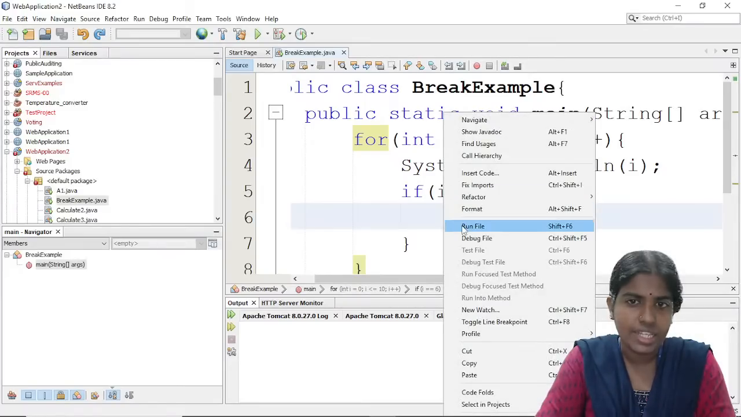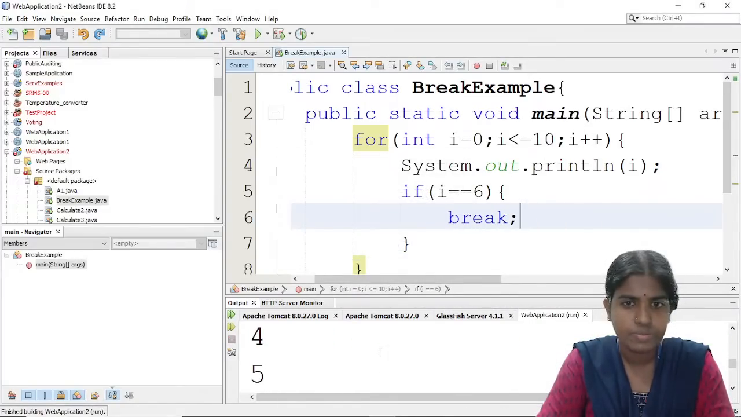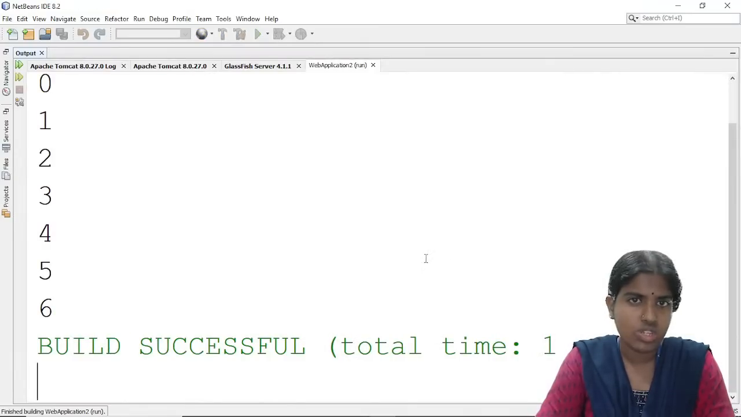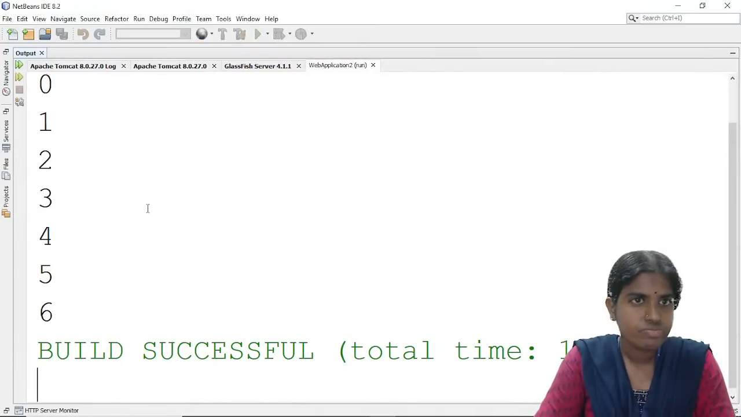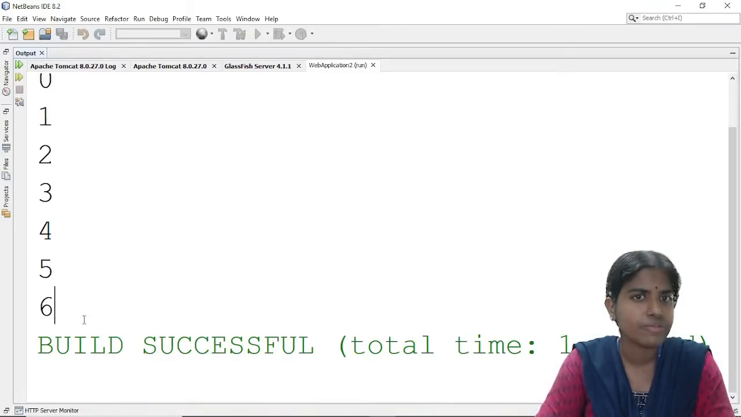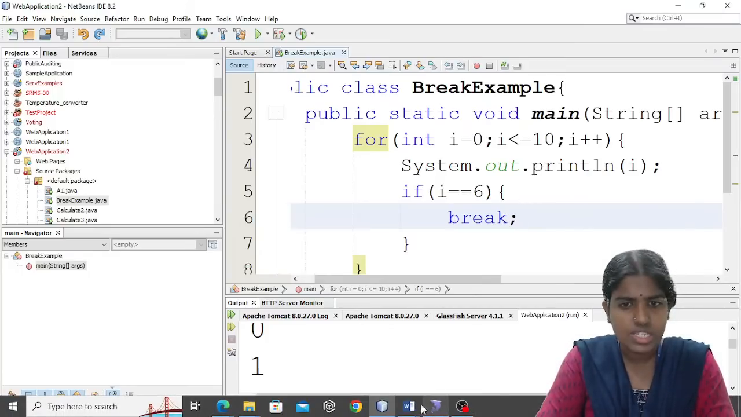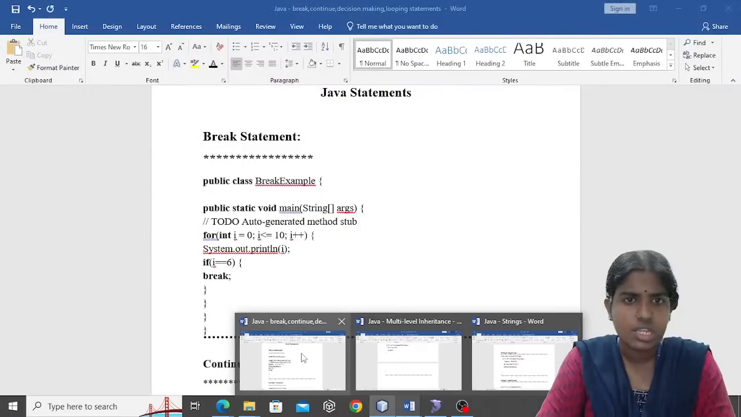Just right click, there is an option to run this file. So you are able to see my output. Clear with this? For example, it starts from 0. So 0, 1, 2, 3, 4, 5 and then 6. Once it reaches the value of 6, it just breaks. It just exits from this loop. So this is one simple example of going for this break statement.